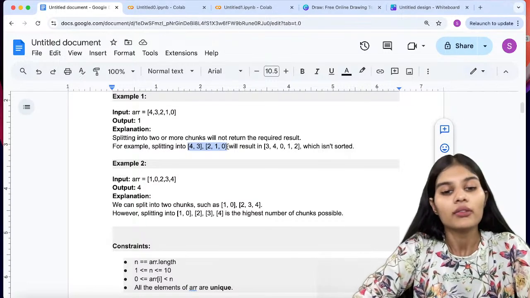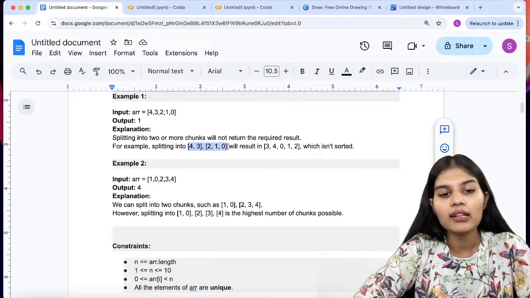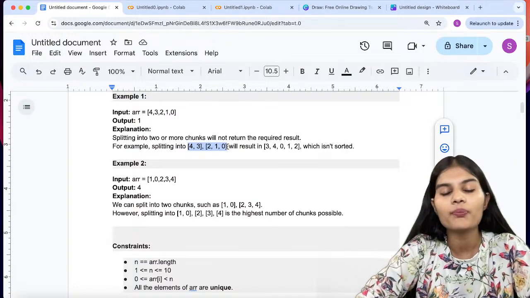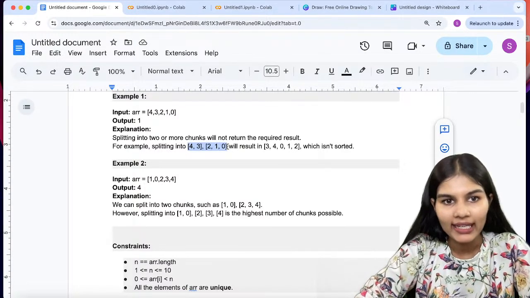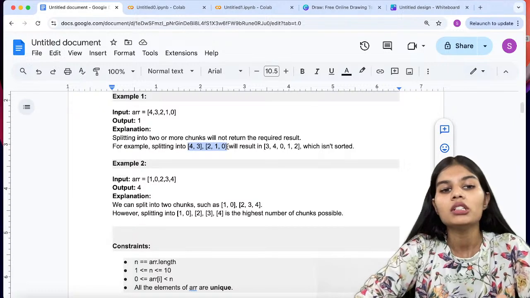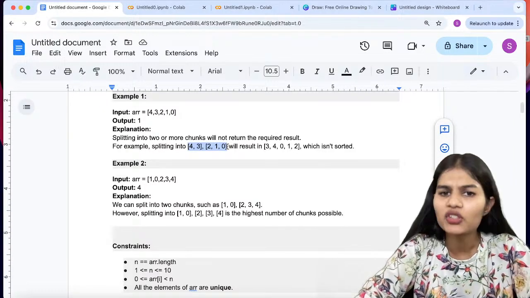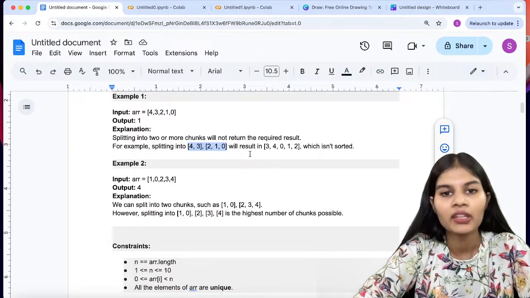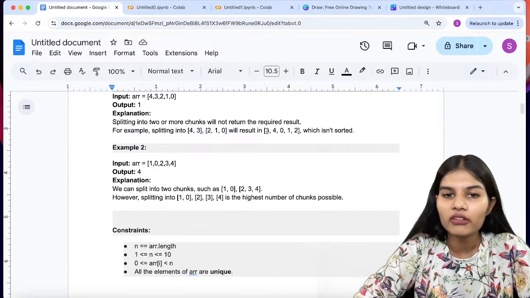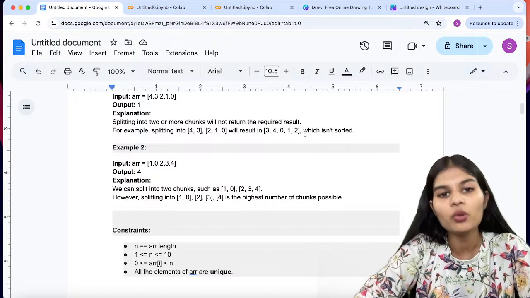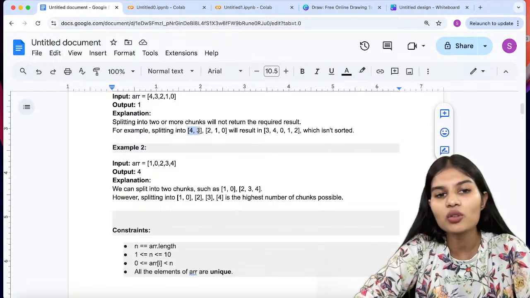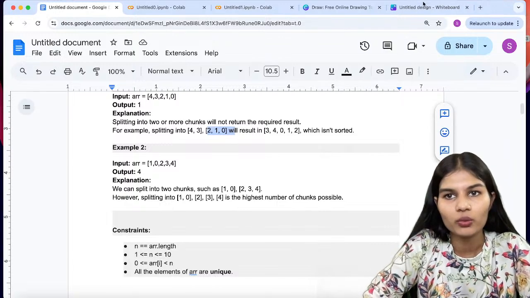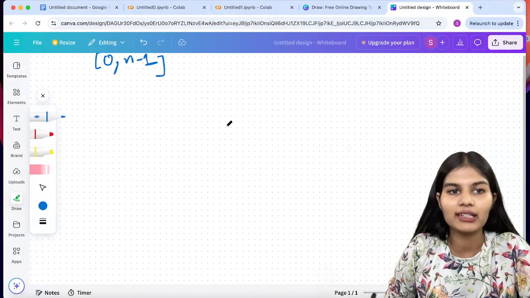Now how do we figure out at exactly what place I have to break or divide my array? We'll see that in the logic, what logic we put onto this question. The final result will be 3, 4, 0, 1, 2, because it will sort this chunk and this chunk. Now I'll explain exactly what is being done.